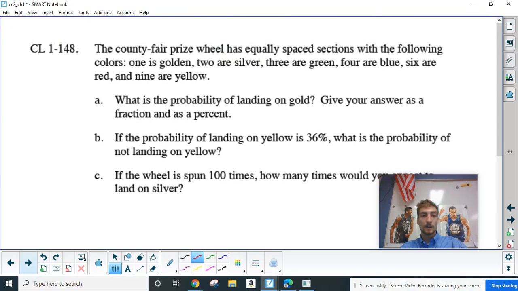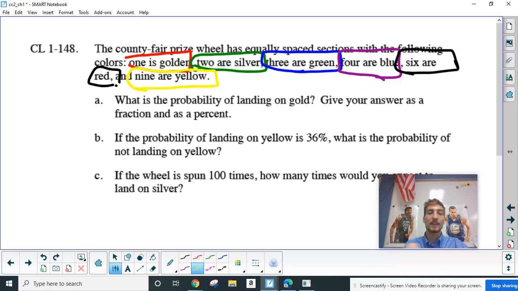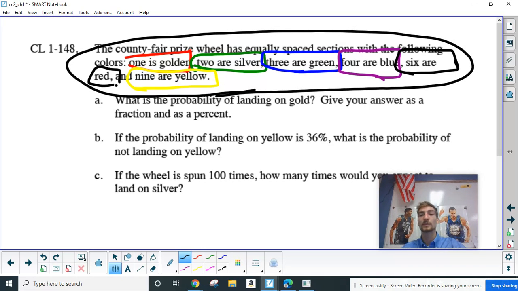All right, we're going to look at this final part here. So this first problem says, what is the probability of landing on gold if I have 1 gold, 2 silver, 3 green, 4 blue, 6 are red, and 9 are yellow. It's like we have a lot of pieces here. Now, what do we do with these pieces to find our total? Well, our total is going to be all of these added together. So if I do 1 plus 2 plus 3 plus 4 plus 6 plus 9, that's going to give me my total on the bottom.